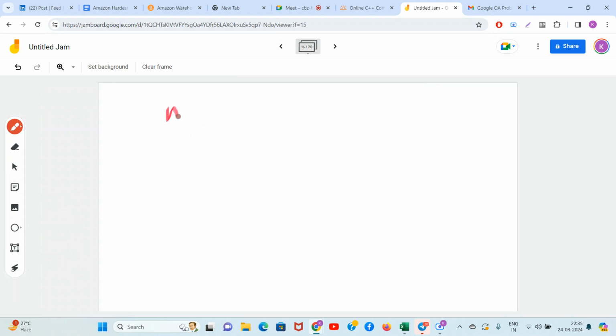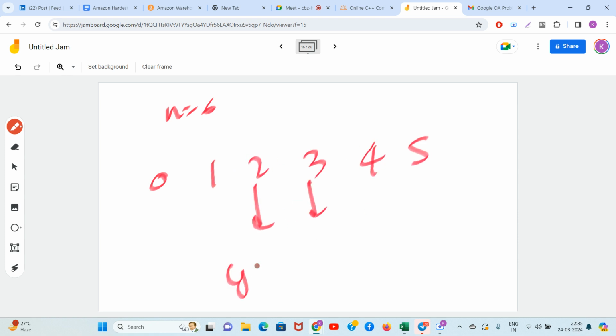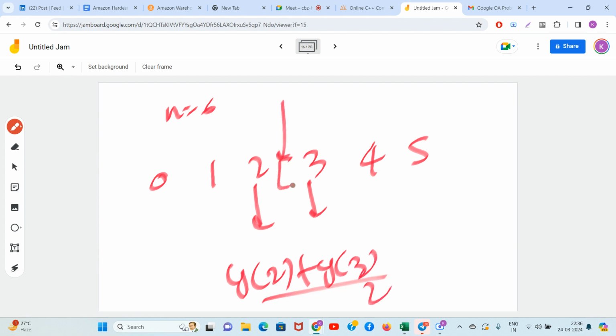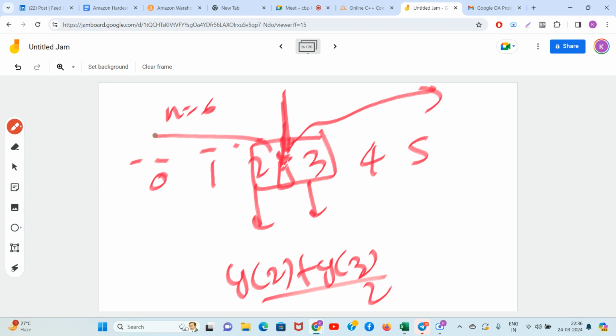So let's say n equals 6 points, 0 1 2 3 4 5. Okay, this is y of 2 plus y of 3 by 2. This is the middle point, which is the lowest one. Because you know that this full part is low, you can just assume this one point and start doing an algorithm of left and right.